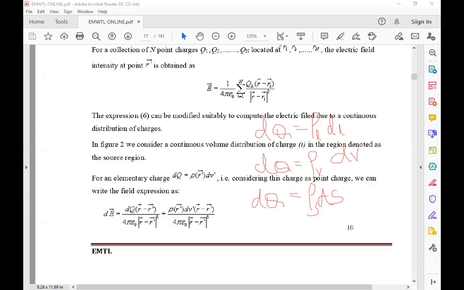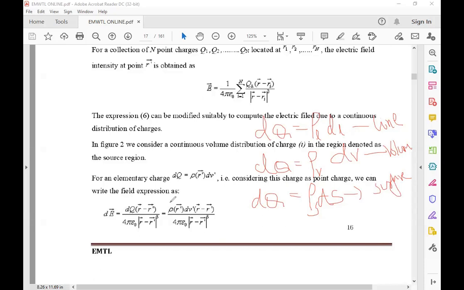So these are the formulas for dq: line charge, volume charge, and surface charge. When I am changing this d E bar, there is a change in the charge also.